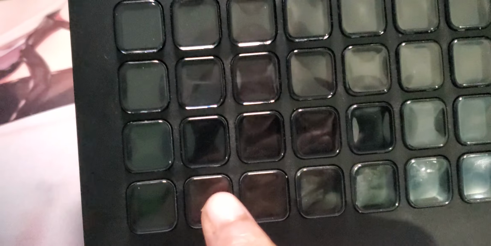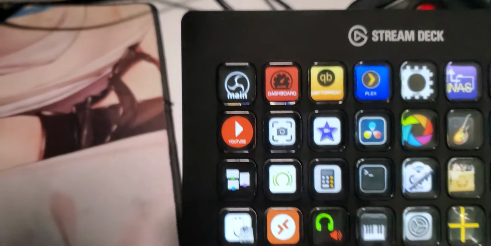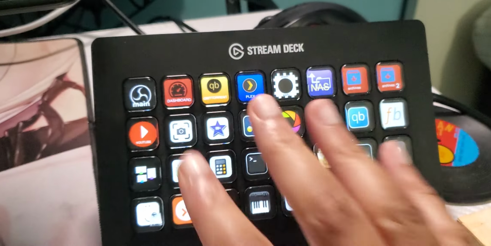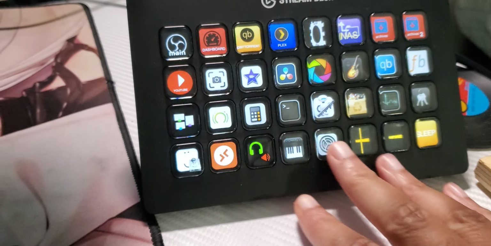Hi guys, so I'm gonna show you some actual stuff I have. So basically this is kind of my updated Stream Deck setup. So I'll start from the bottom.